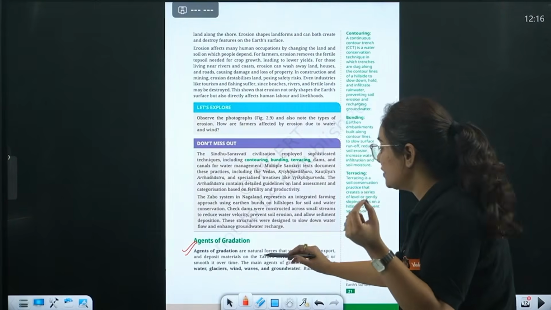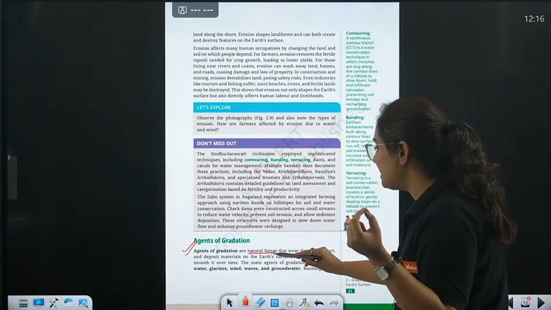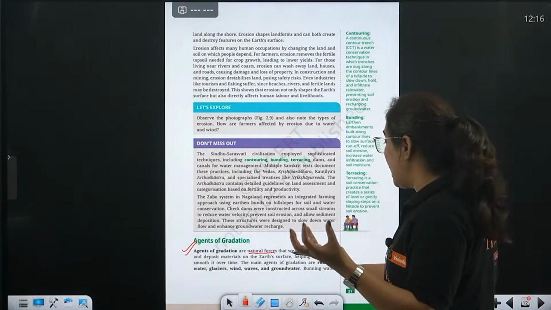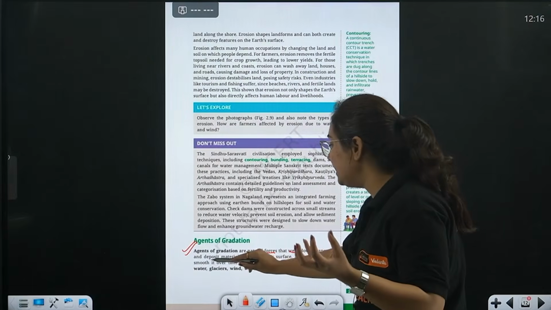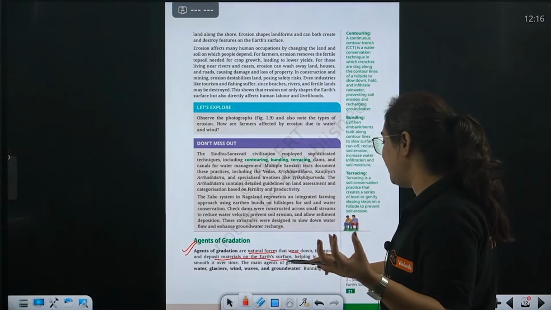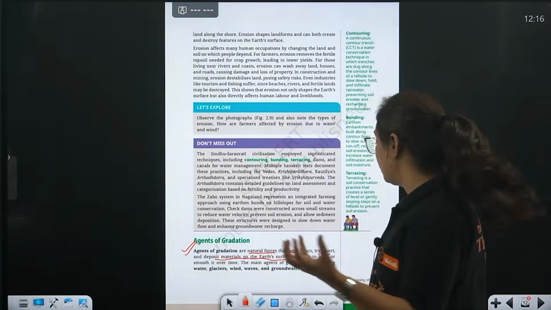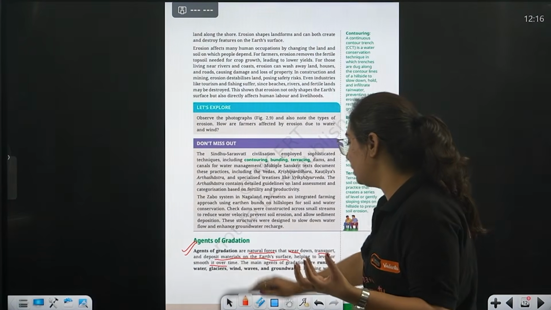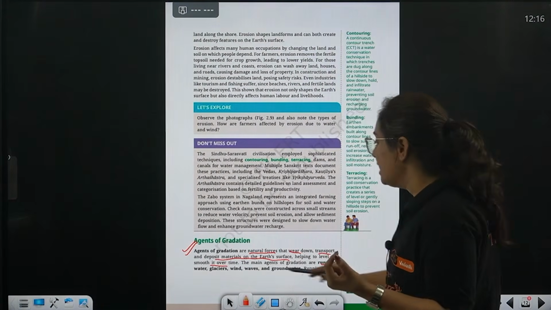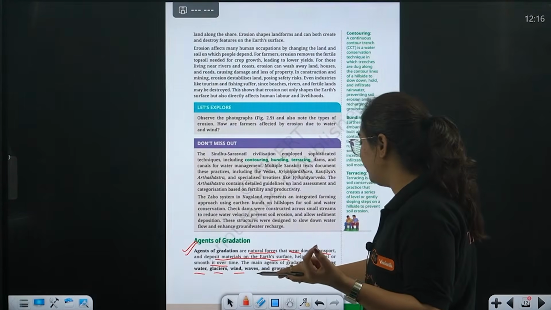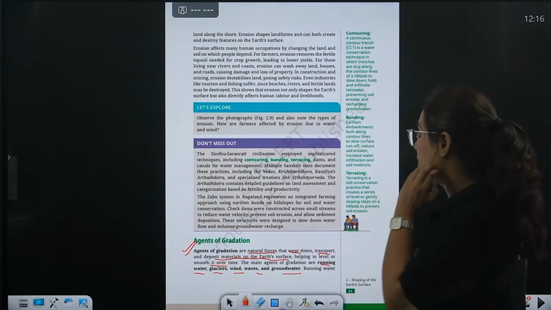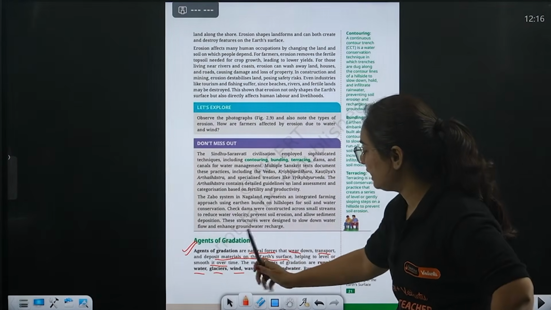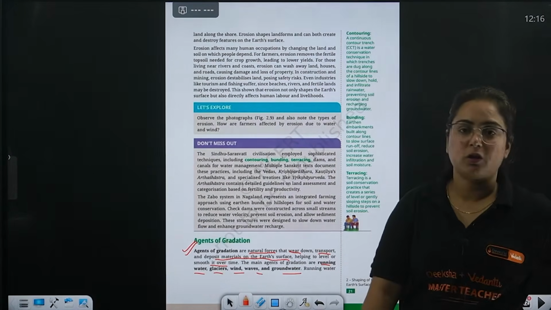So agents of gradation are those natural forces that wear down, transport and deposit material on the earth's surface, helping either to level or smooth it over time. The main agents are running water, glacier, wind, waves and groundwater.